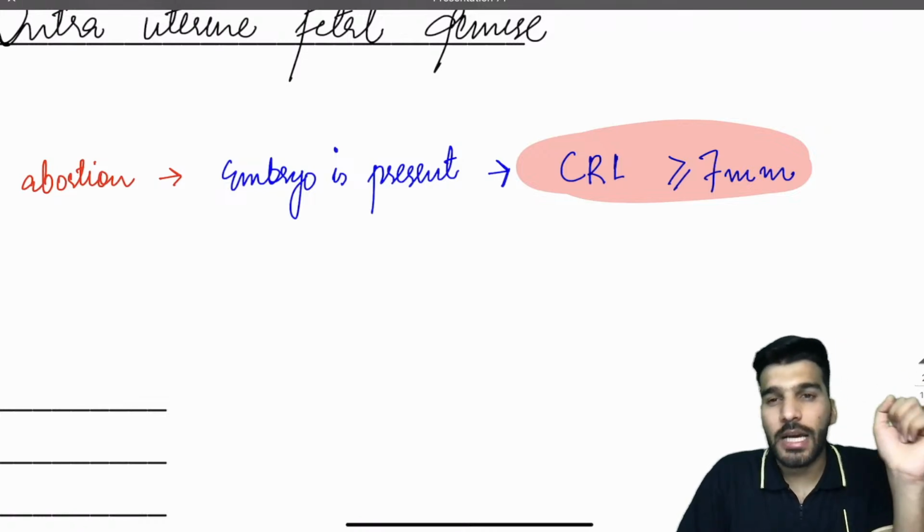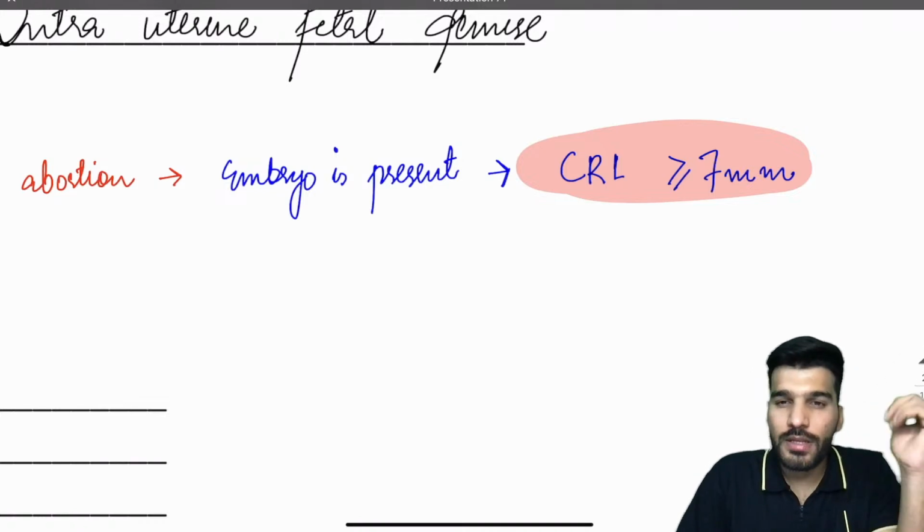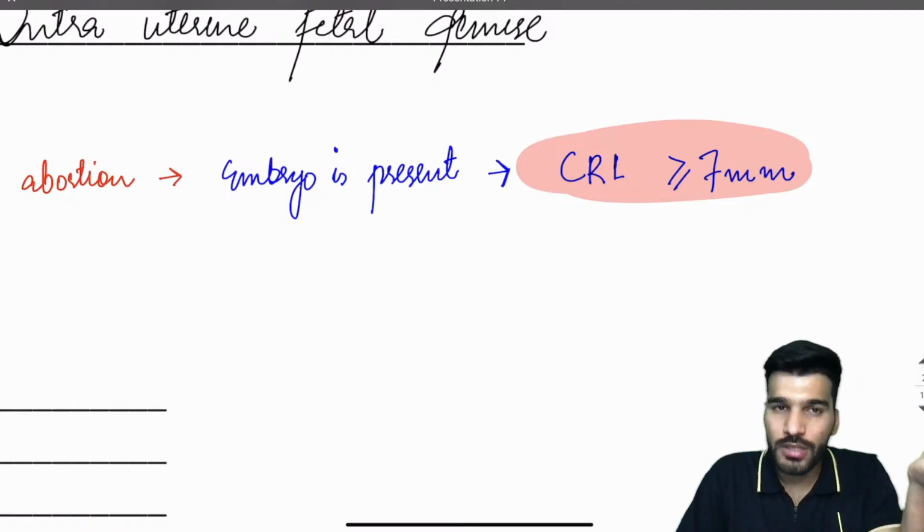What are the types of embryonic abortions? All the spontaneous ones. We have threatened abortion, inevitable, complete, incomplete, and missed abortion. These are embryonic abortions because the embryo is present.